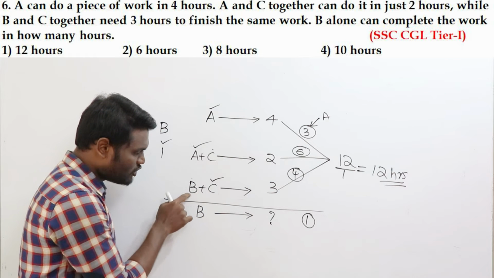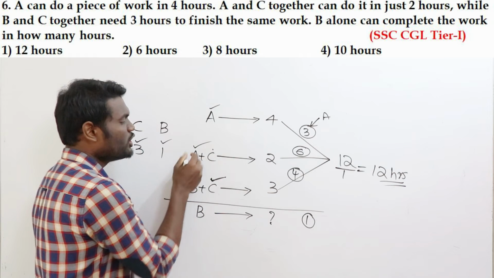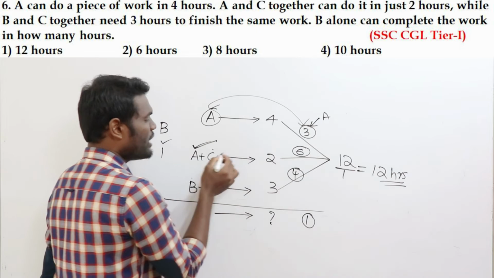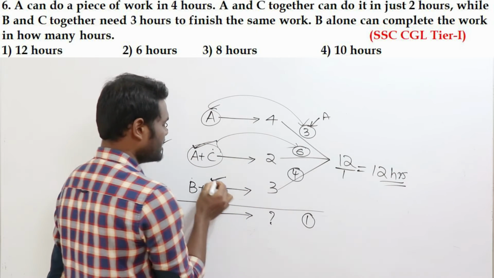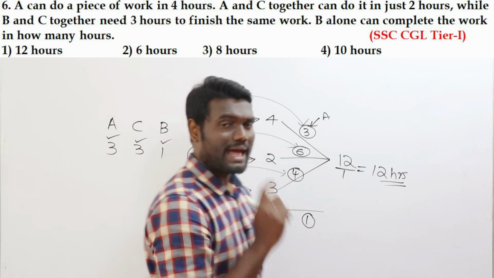If you need to find value of B, first you need to know value of C. If you need to know value of C, you need to know value of A. Value of A is clearly written here. Once you know A, then automatically you can find C, then automatically you can find B. Once you know B, B is going to eat 1 apple per hour.